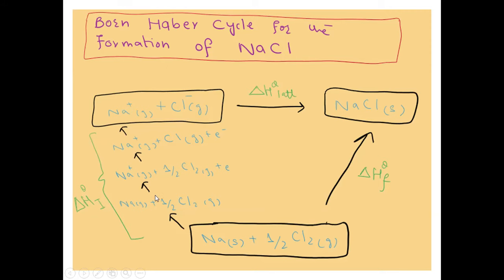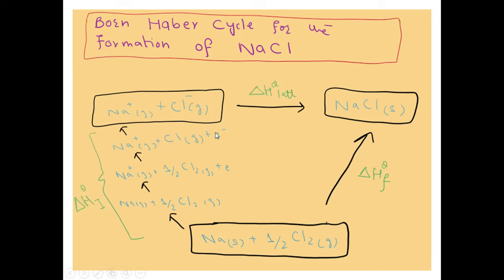It involves some other enthalpies, and what were those? Enthalpy change of atomization for both the elements, the first ionization energy, which is for sodium, and the first electron affinity, which is basically for chlorine, right?